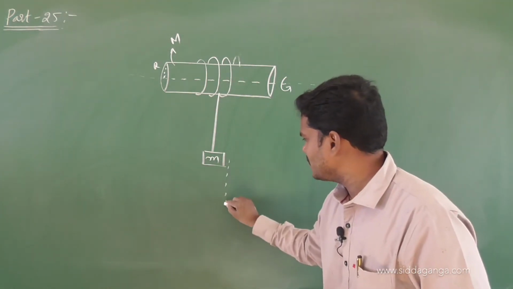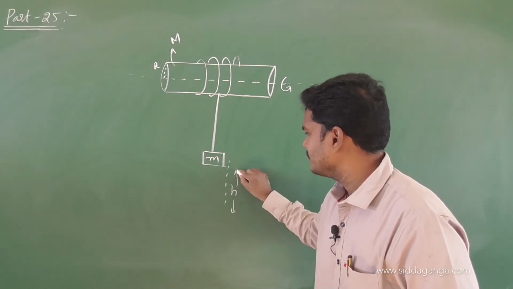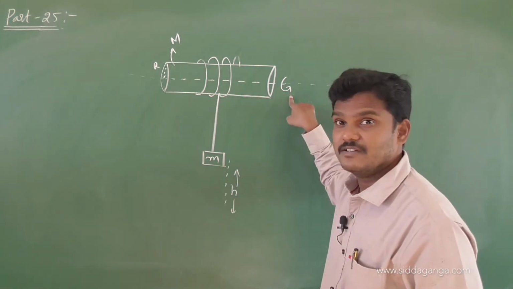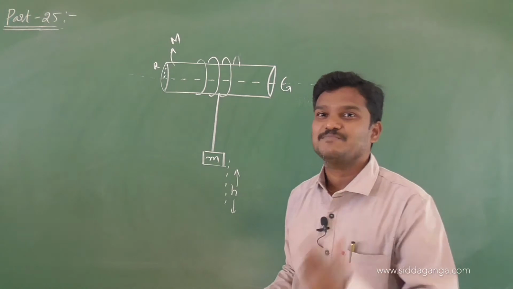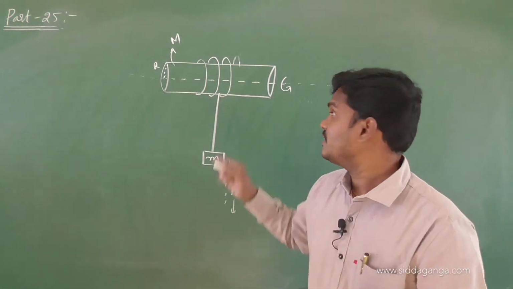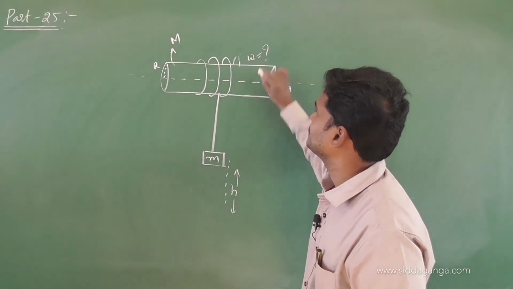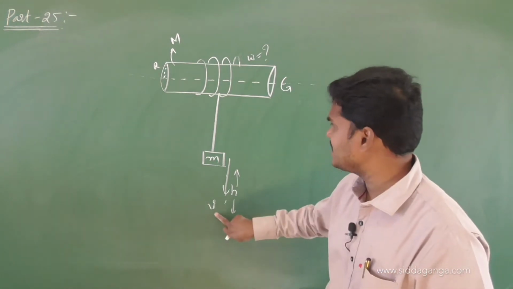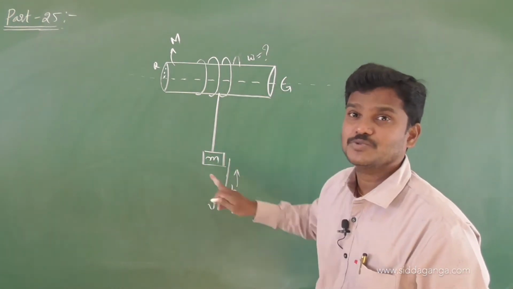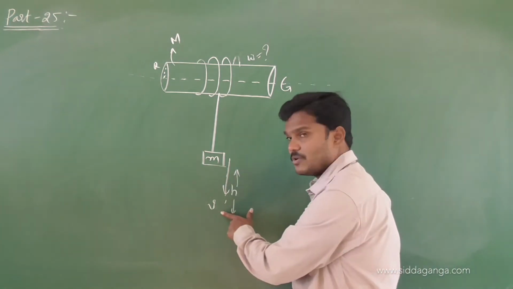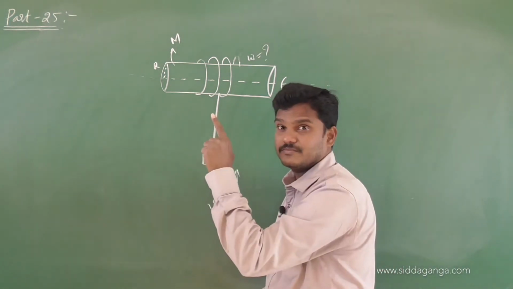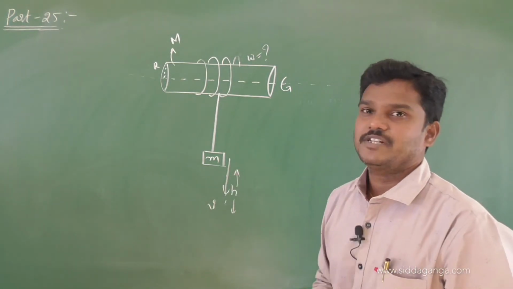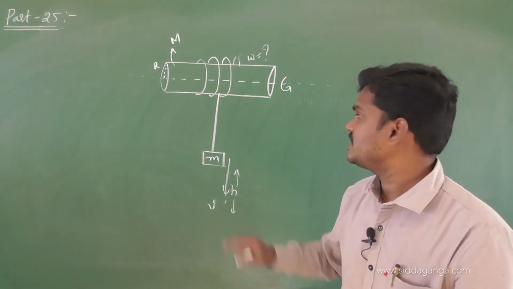If this block moves a distance h, then this cylinder will rotate about this fixed axis with some angular displacement theta and some angular velocity omega, and this block moves down with a linear speed v. If this increases, automatically the angular speed also increases, because these two are proportional. If the linear speed of the block increases, the angular speed of the cylinder also increases. Now see, this is the scenario, this is the question actually. What they are asking is, what is the tension in the string?